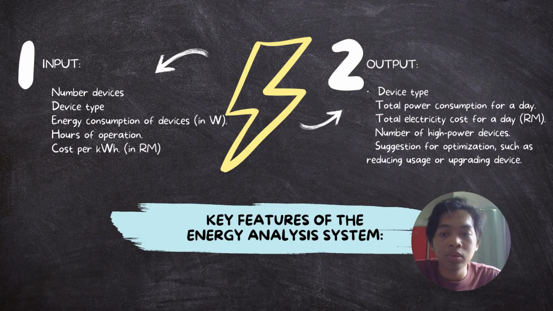Here are the input and the output. The input is the number of devices, device type, energy consumption of device in volts, hours of operation, and cost per kilowatt hour in Ringgit Malaysia. The output will be device type, the total power consumption for a day, total electricity cost for a day in RM, number of high power devices, and suggestions for optimization such as reducing usage or upgrading devices.